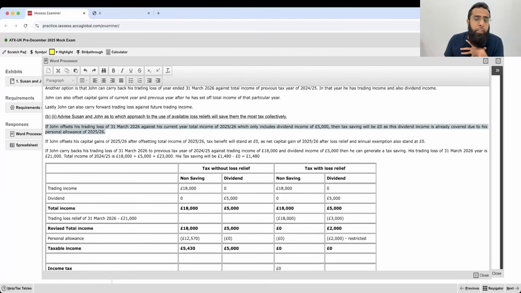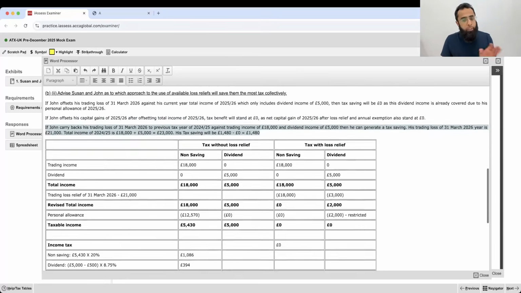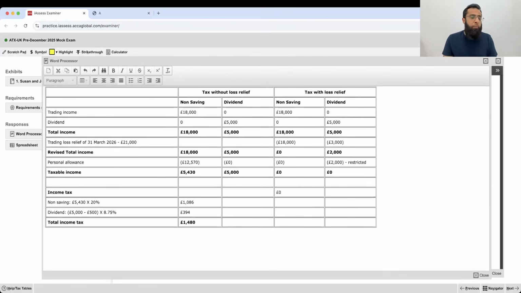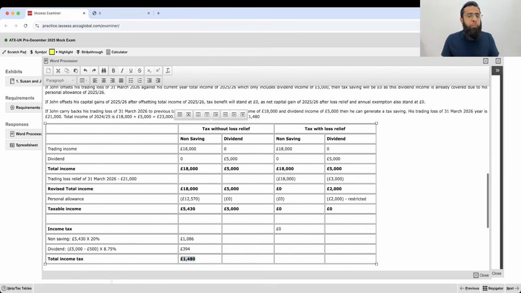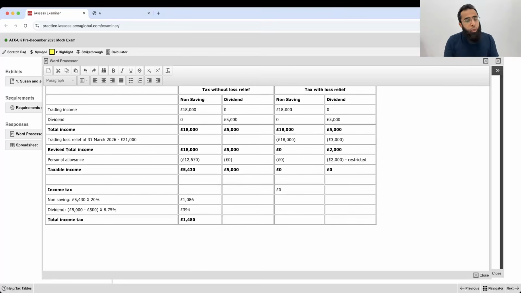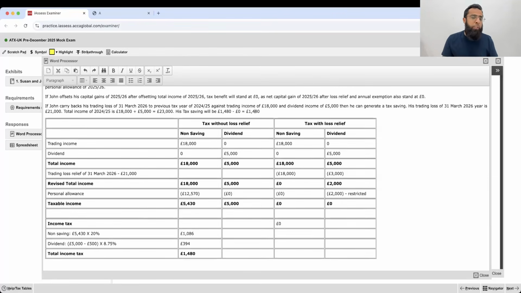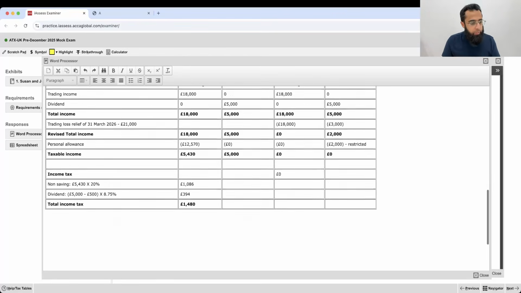If he offsets against his current year total income, saving is 0. If he offsets against his own capital gain, the saving was 0. If he was going for previous year total income, in that case he was saving his tax of 1480 which he was already paying, but with loss relief it was falling to 0. So in this option only he was saving 1480 pounds, which was his tax liability of previous year.